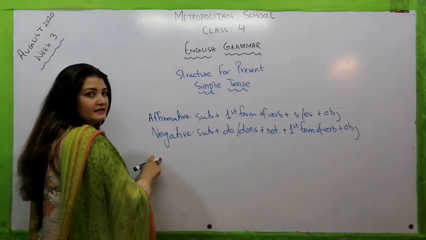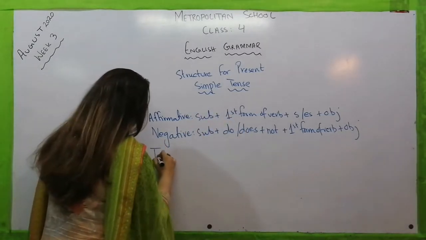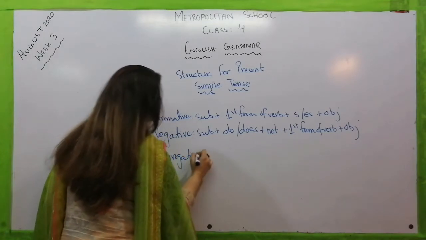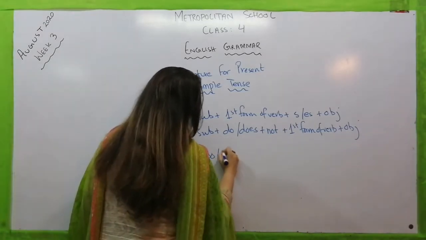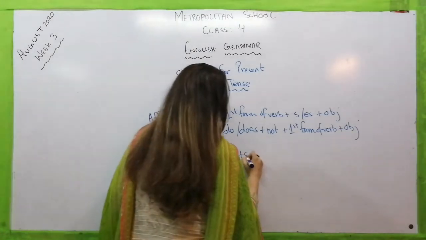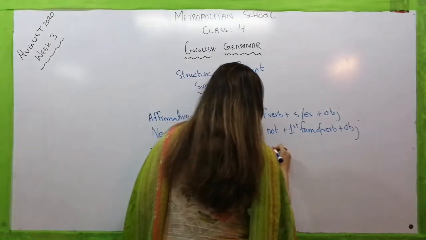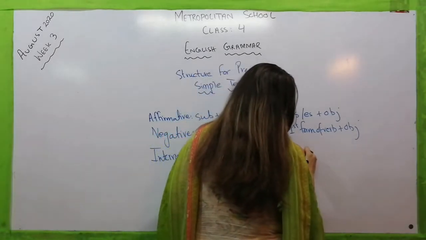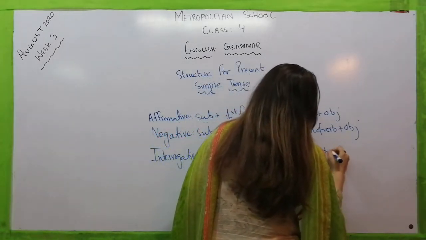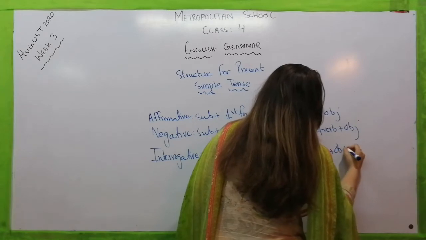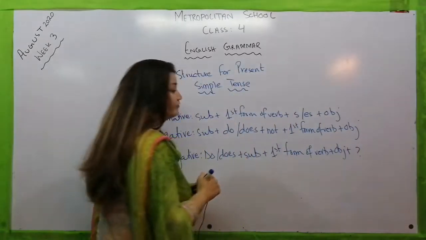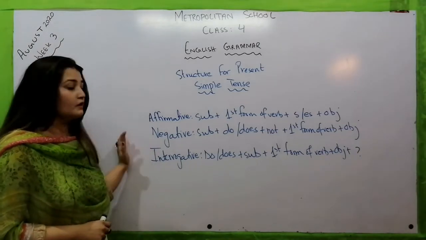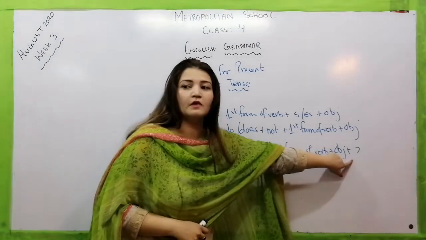Now we have the last sentence category, which is interrogative, which will be do or does plus subject plus first form of verb plus object plus a question mark. Interrogative means any question, so we will add a question mark at the end.